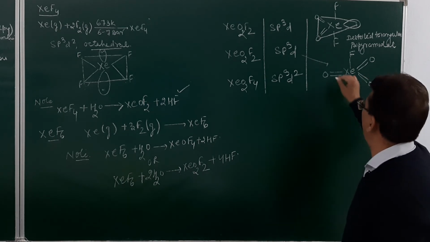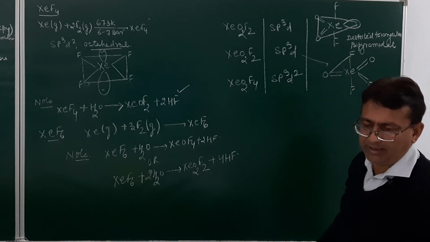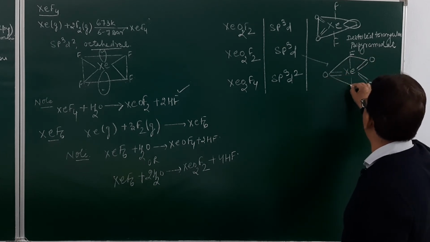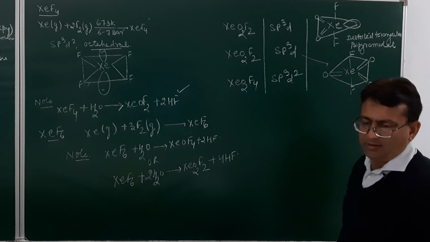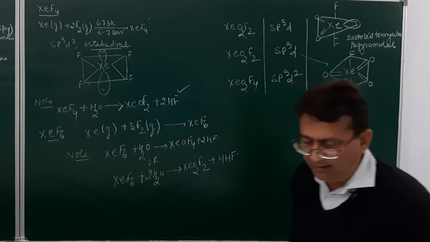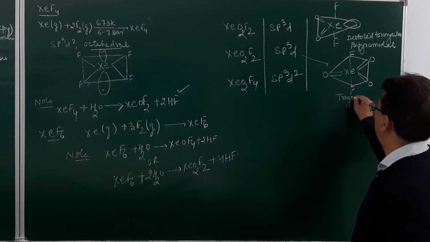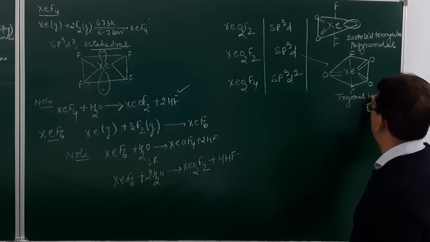What type of shape do you have? It will have a trigonal bipyramidal geometry.